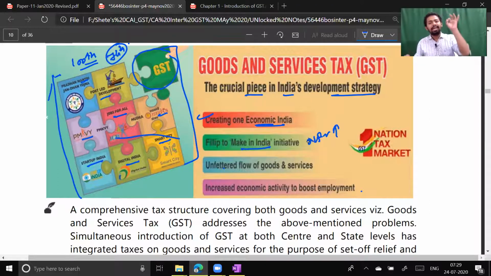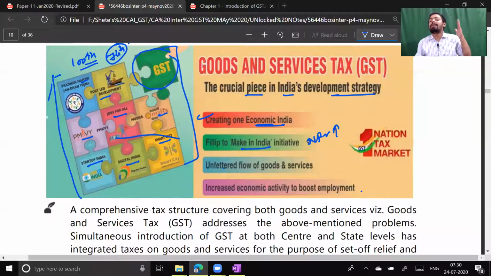If you look at any developed nation, what are the developed nations? Japan, Russia, USA, all the developed nations. After World War II, they were completely destroyed. Their economy was completely destroyed. But today they are called power nations. Today they are called superior nations.